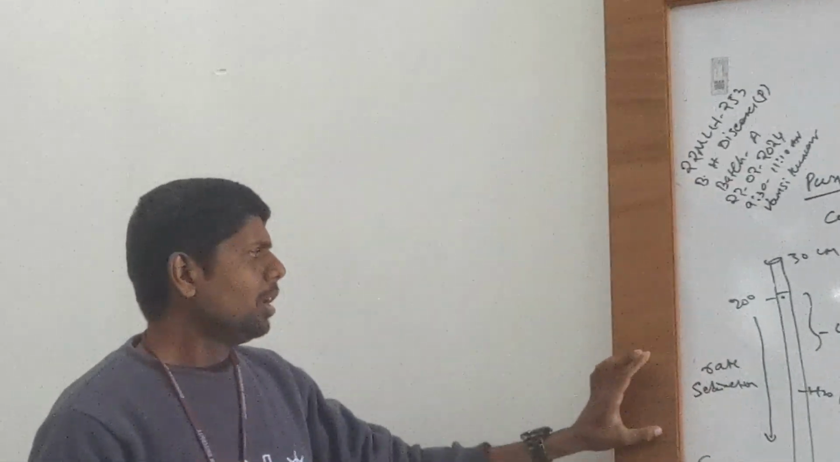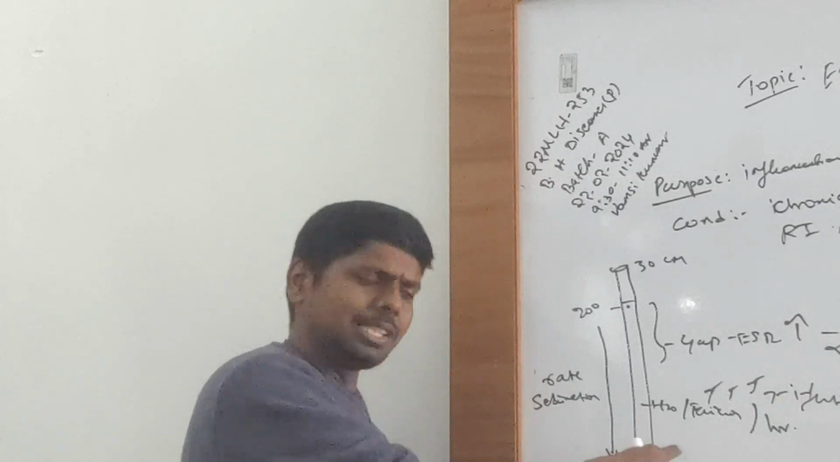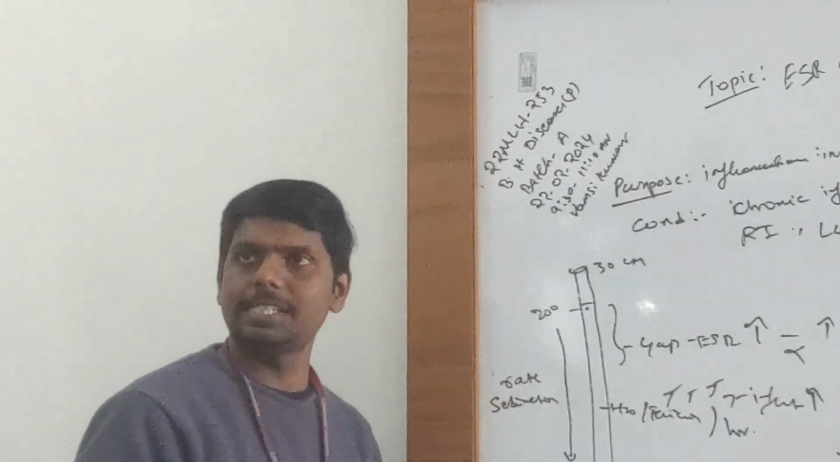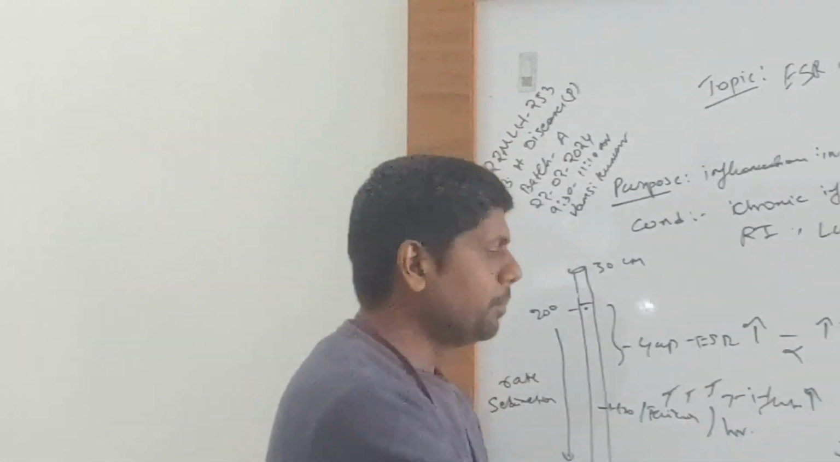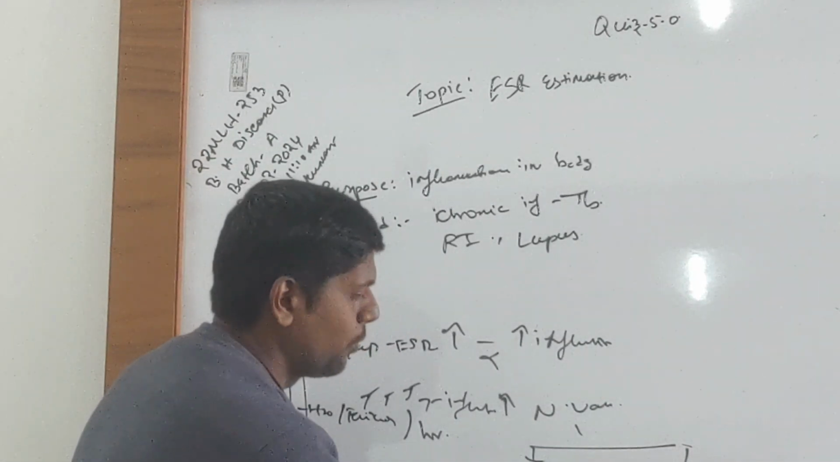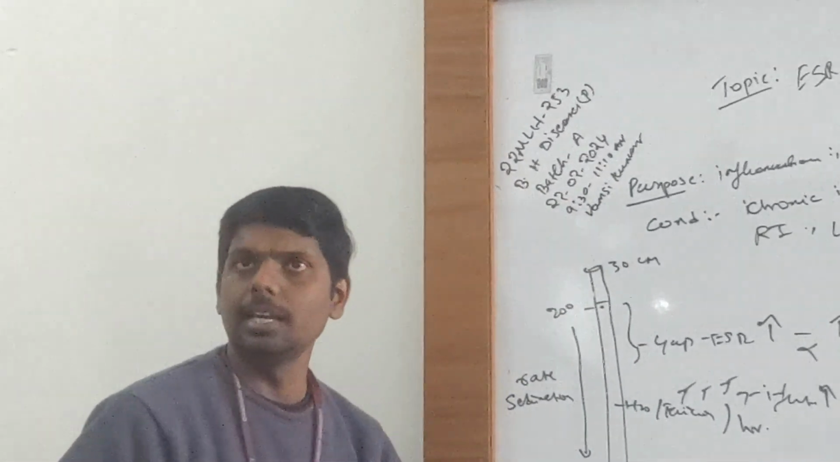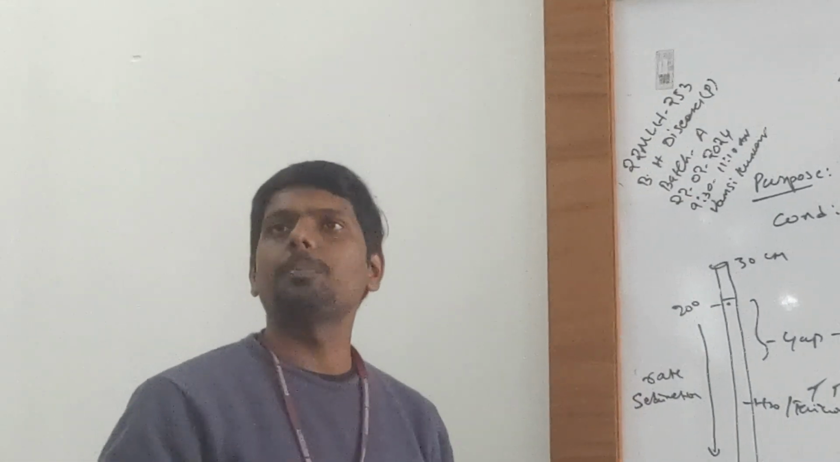Okay, so the volume of blood is high in Westergren's, whereas here the volume of blood is less. In both cases we will allow the blood to settle down for 1 hour and we will read the measurements. Is it clear? Now there is a faster approach.